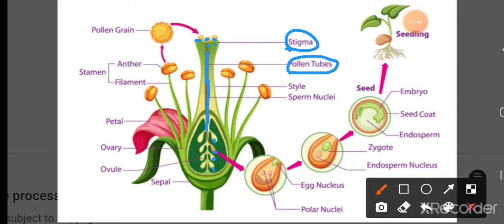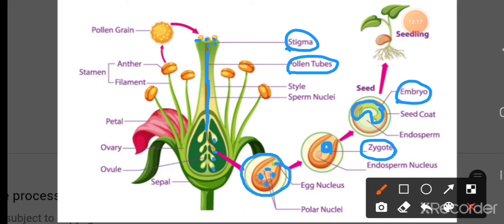You can see here, this is the part of the ovule. Inside the ovule are the female reproductive cells, and when the male reproductive cell reaches here, they combine together and form the zygote. Once the zygote is formed, it divides rapidly and forms an embryo. This is the embryo part, and this embryo contains the cells which later develop into a new plant. This is the new plant. So in this process, the fruit and the seeds are formed.